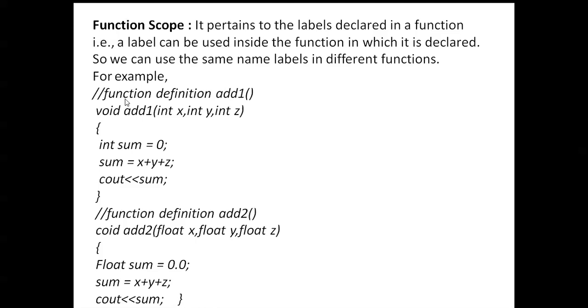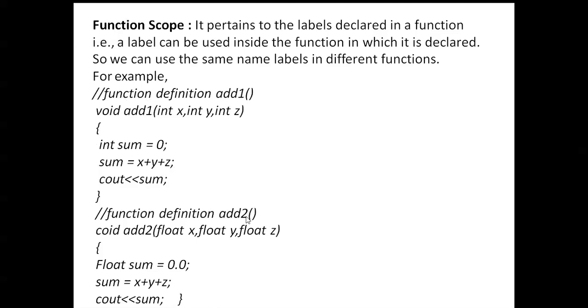Here, void add1 is called a parameterized function. Within the function, we can declare the variable names. Here, int sum = 0, sum = x + y + z, cout << sum.